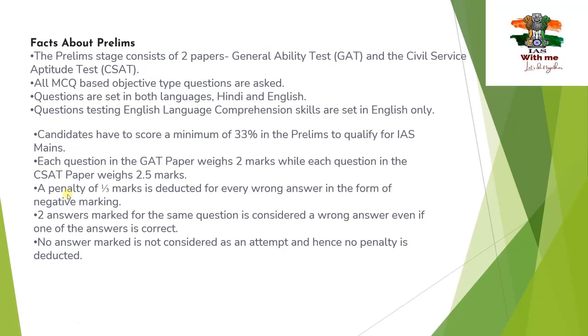Means there is a negative marking and the deduction of marking is 1 by 3, which is nothing but 0.33.